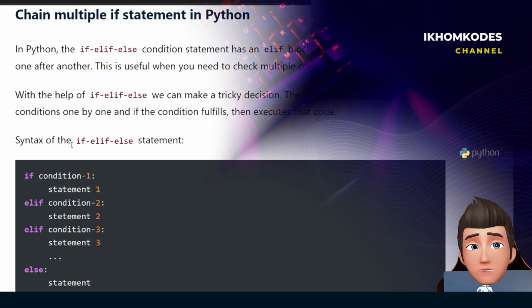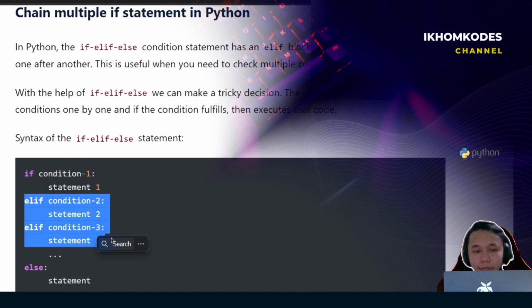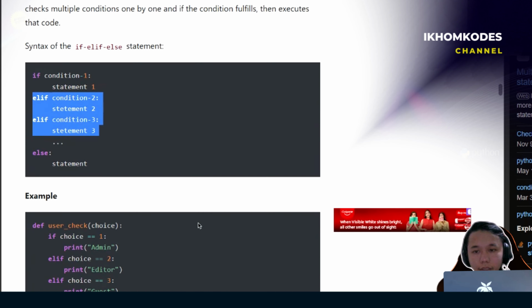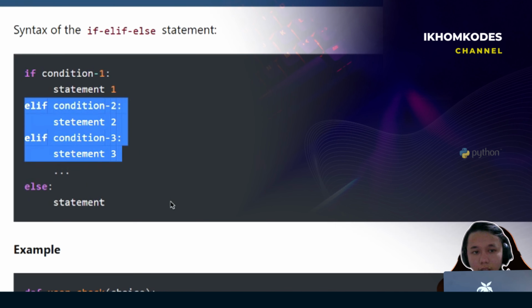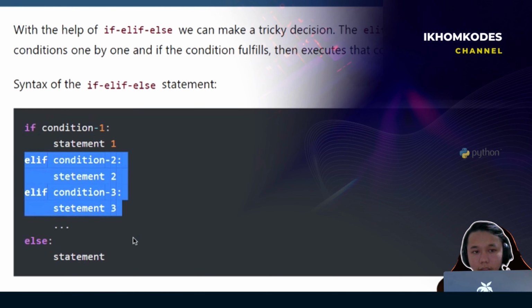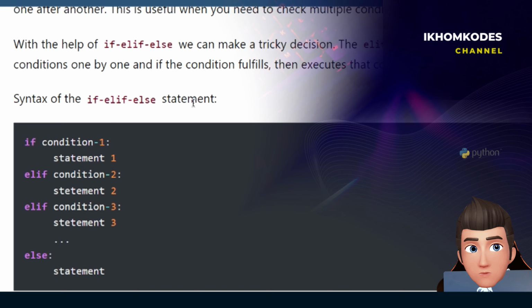So the syntax of the if elif statement is: if condition 1, then statement 1; elif condition 2, statement 2; elif condition 3, statement 3, and so on. So elif is the main thing to be considered here. And another thing is the else statement. This is the syntax of the if elif else statement.